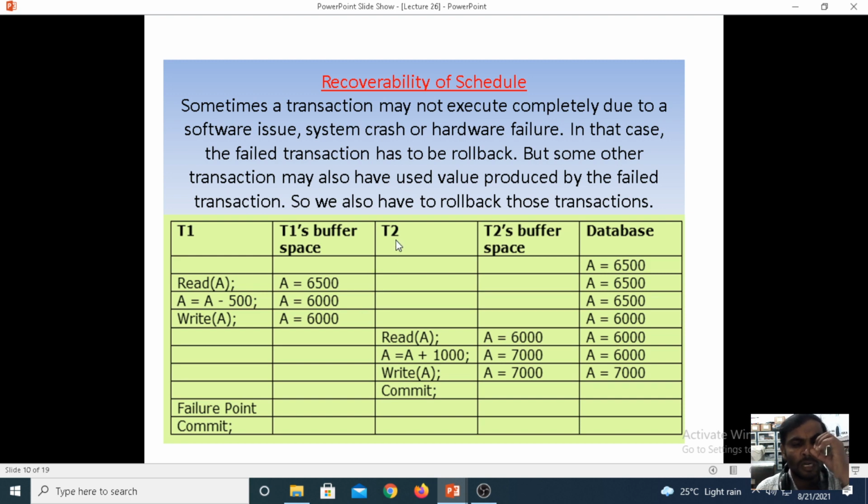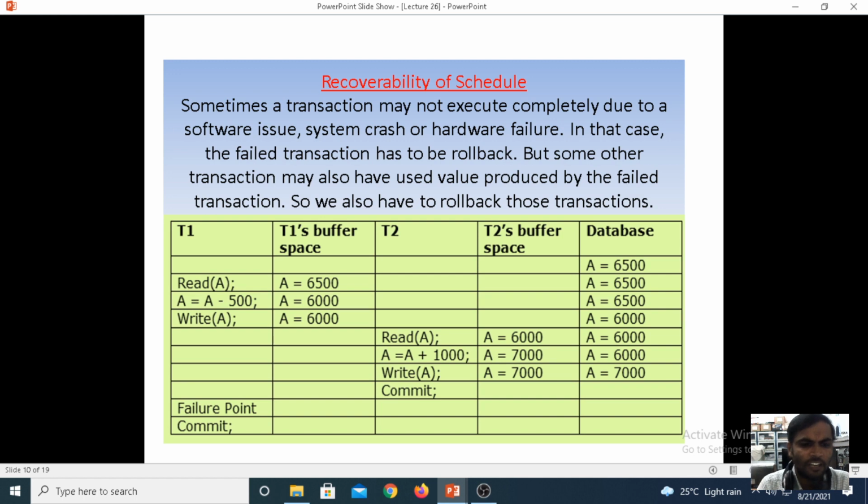Coming to T2, under T2, what is the previous balance? The previous balance is 6000. Now 6000 plus 1000 rupees, now 7000 will be there. Actually, for your understanding purpose I took 500 here, and here I took 1000 rupees. Here both operations are different. If you are taking a similar value in place of 1000 rupees, you can take 500, as you wish. 6500 is just a simple figure I took for calculation purposes.